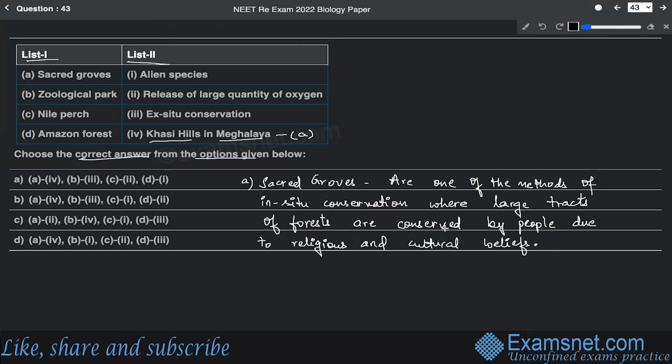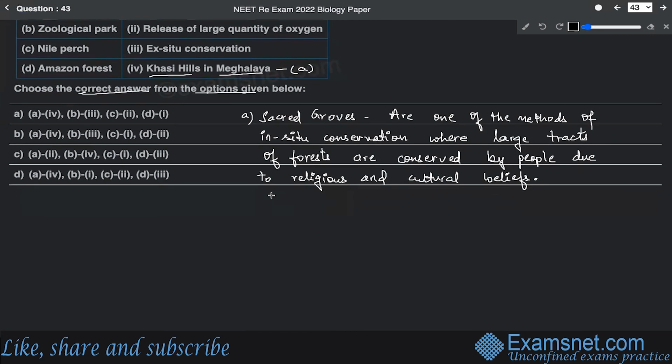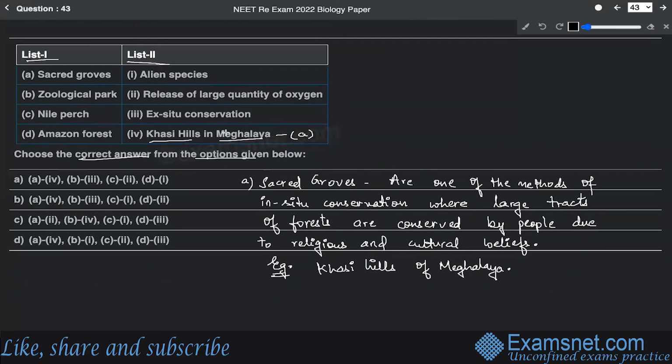All right. So one of the areas, the example where the sacred grove is found is the Khasi Hills of Meghalaya. So that's what the correct answer is, option A over here.